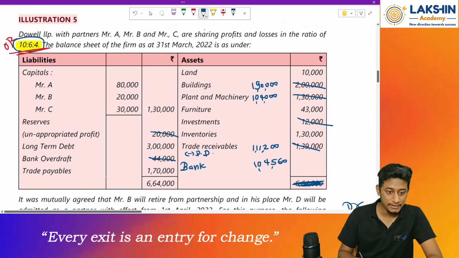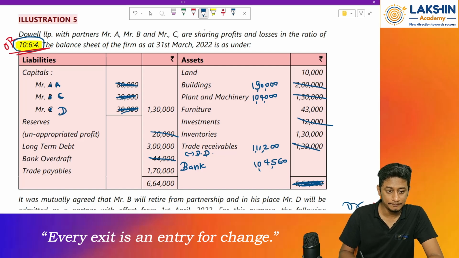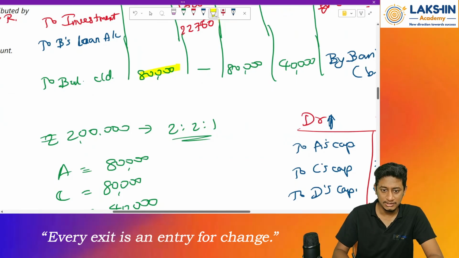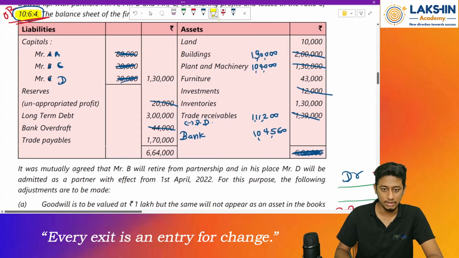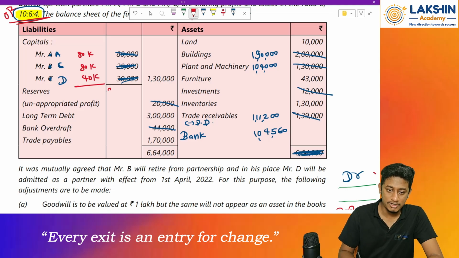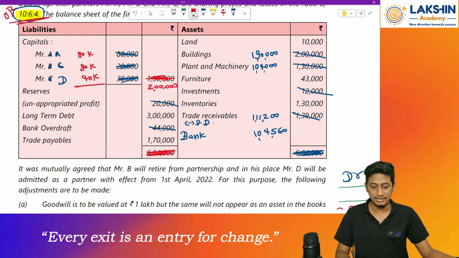And what about the capitals? Capitals, new balance. Mr. A, Mr. C and Mr. D. What are the new balances? 80, 80 and 40, I guess, right? See, these are the new balances carried on in the partner's capital account. 80k, 80k and 40k. The total will be how much? Rupees 2 lakhs again. So I will just mention it over here only. Rupees 2 lakhs. Now try to balance the balance sheet. Let's see if it balances or not.